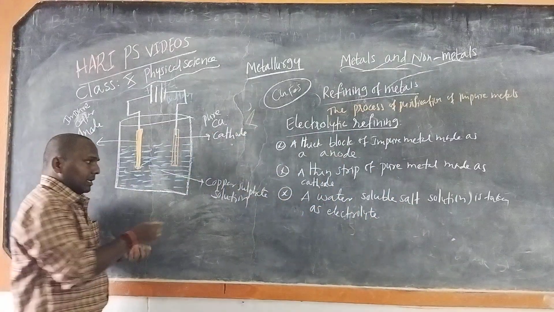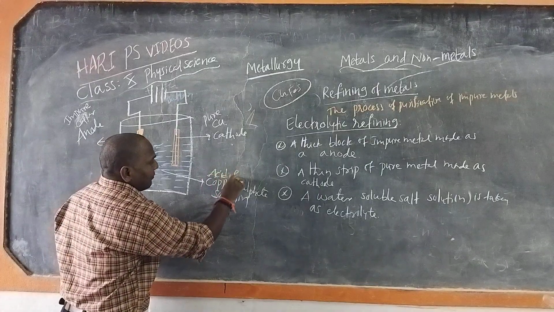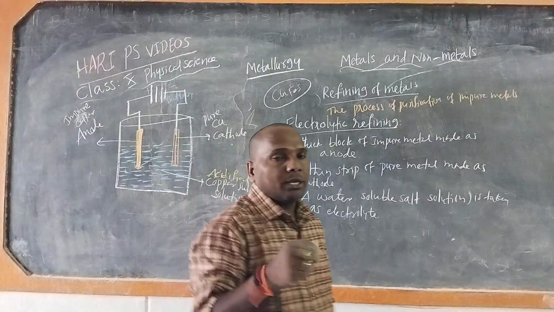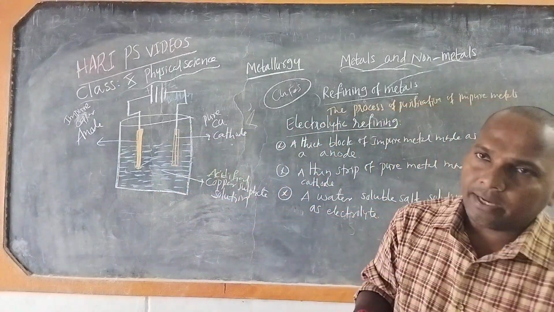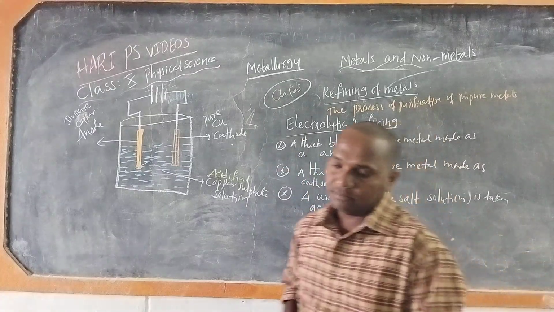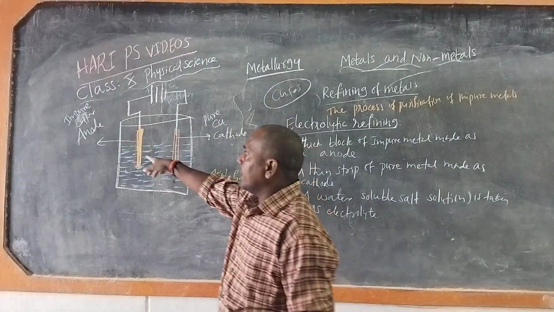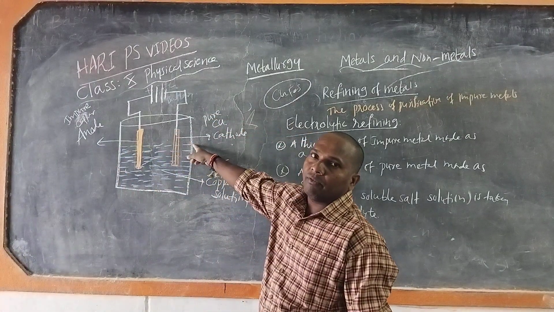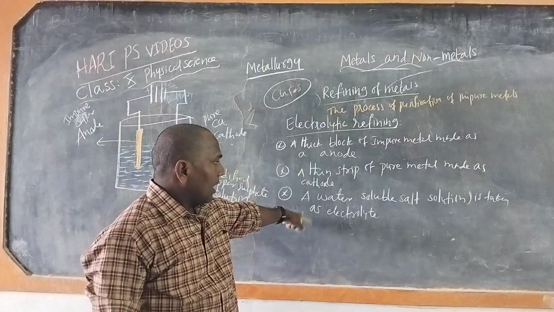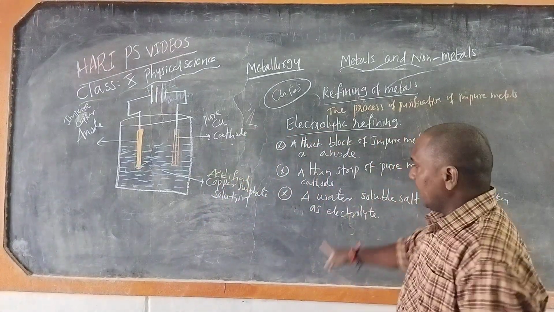To increase the conductivity, we have to add some acid like sulfuric acid. A thick block of impure copper is taken as the anode, a thin block of pure copper is taken as the cathode, and we have the acidified copper sulfate solution as an electrolyte.